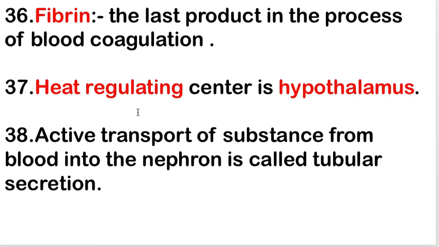Next is heat regulating center is hypothalamus. Hypothalamus controls the heat regulating center. Next is active transport of substance from blood into the nephron is called tubular secretion.